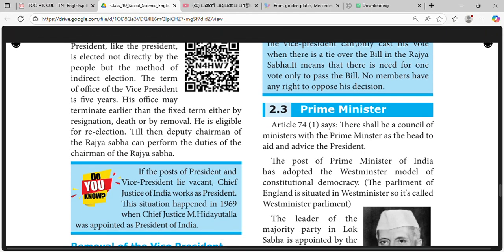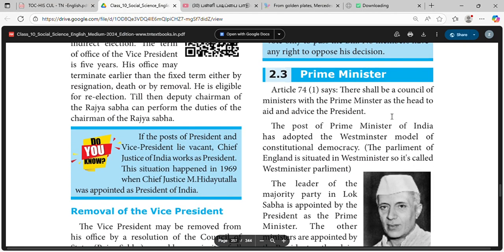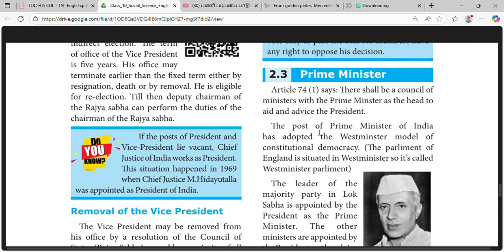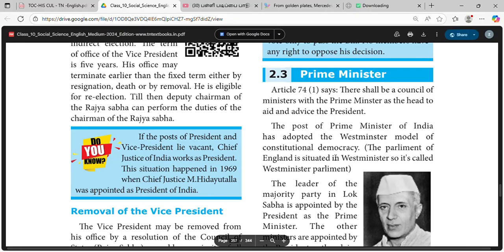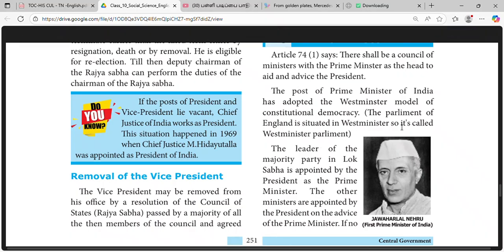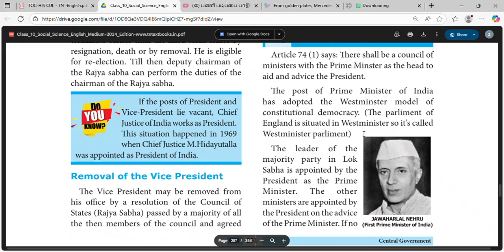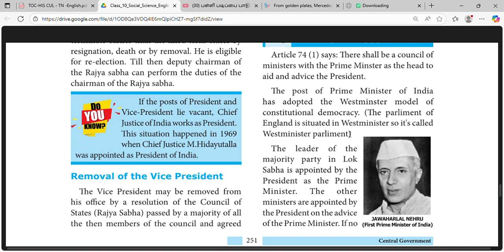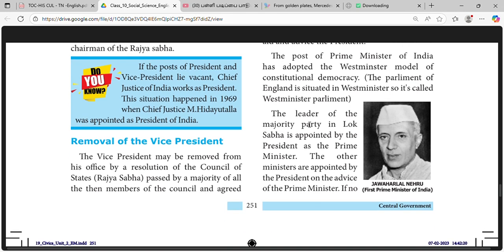Article 74 says there shall be a Council of Ministers with the Prime Minister as the head to aid and advise the President. The post of the Prime Minister of India has adopted the Westminster model of constitutional democracy. The Parliament of England is situated in Westminster, so it is called the Westminster Parliament.